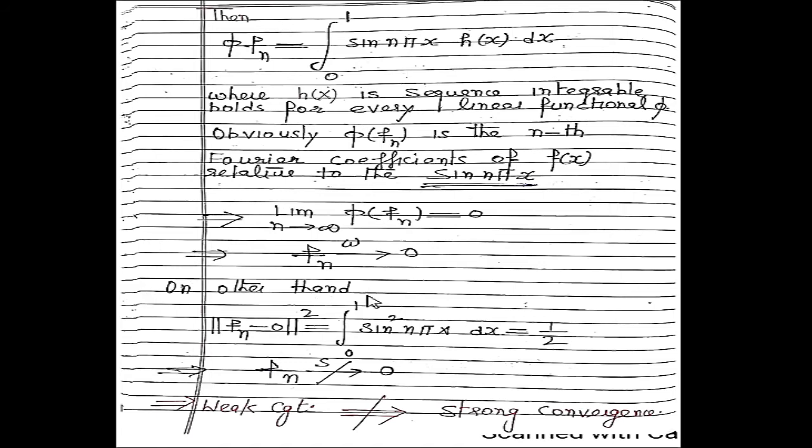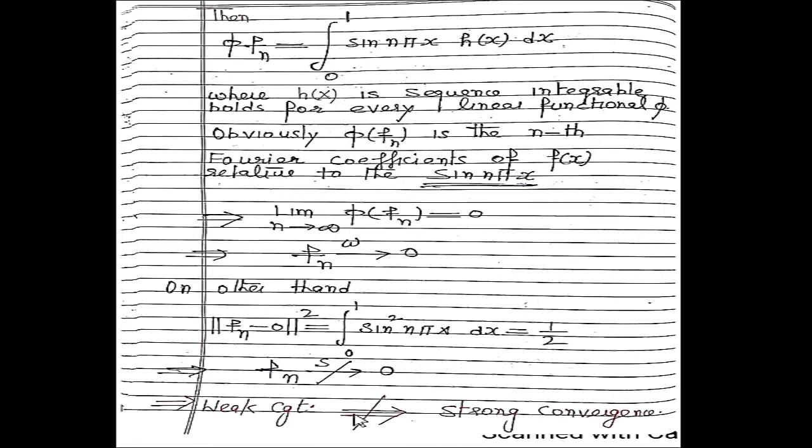On the other hand, the norm of fn minus 0, whole square, can be written in the form of the integration from 0 to 1 of sine square n pi x into dx, which is equal to 1 by 2. So clearly, this fn is not strongly convergent to 0. So this example proves that fn is weakly convergent to 0, but fn is not strongly convergent to 0.